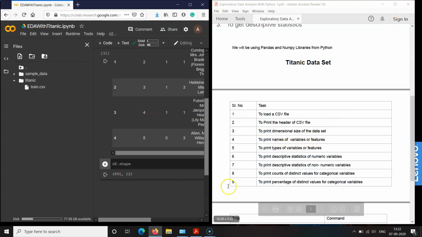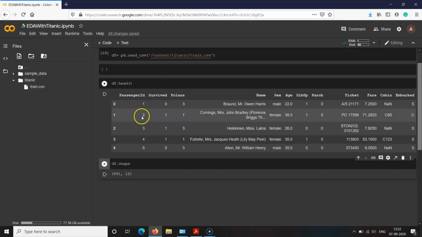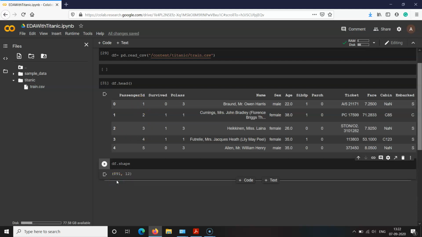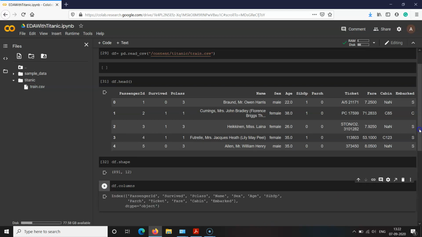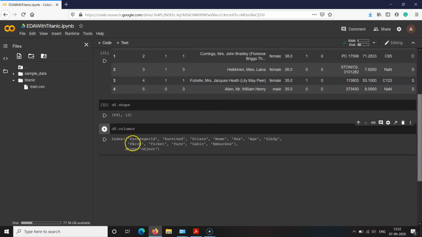Now let us check the next activity that we want to perform: to print the names of variables or the features. In our case the columns represent the variables or the features, and that's why we need to give the command columns for that purpose. So here df.columns, then it will return the names of the columns or the names of the feature variables. See, all the 12 features it has returned. So these names you can use to index the data frame and to get one particular column.